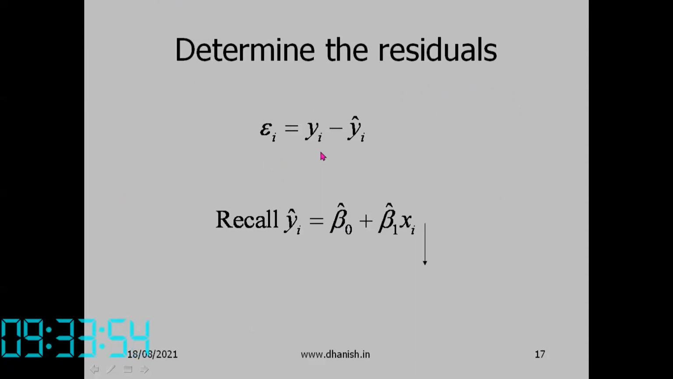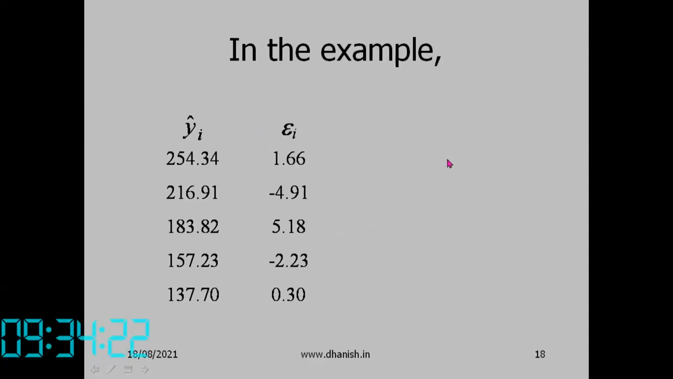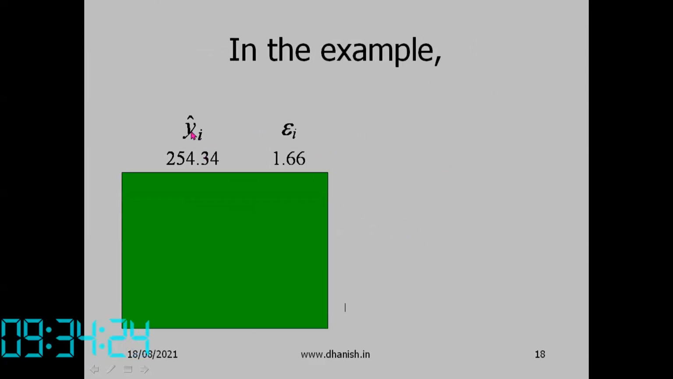So epsilon i is yi minus yi cap. yi is the observed value. It is just like error: measured quantity value minus a reference quantity value. But yi cap is equal to beta naught cap plus beta 1 cap into xi. Since beta naught cap and beta 1 cap have been estimated, we can substitute xi, calculate yi cap, and then calculate the residuals.